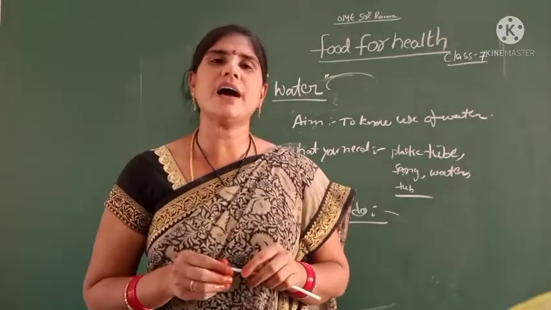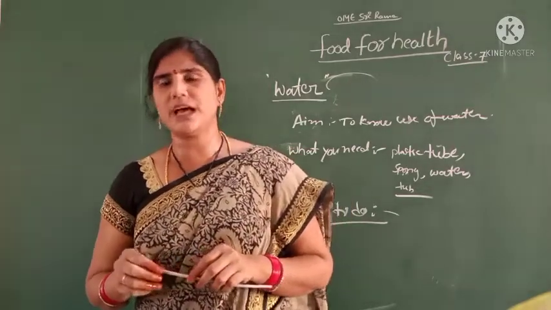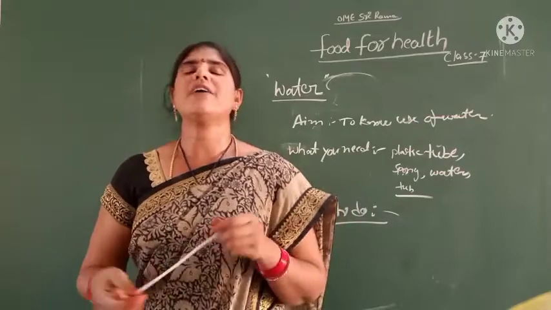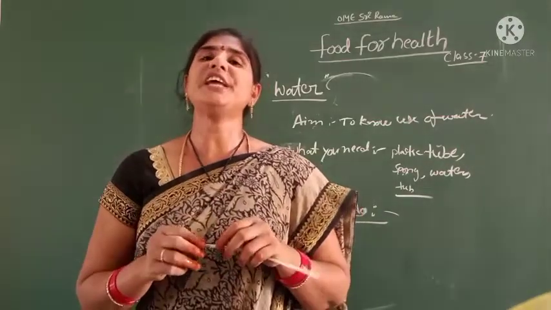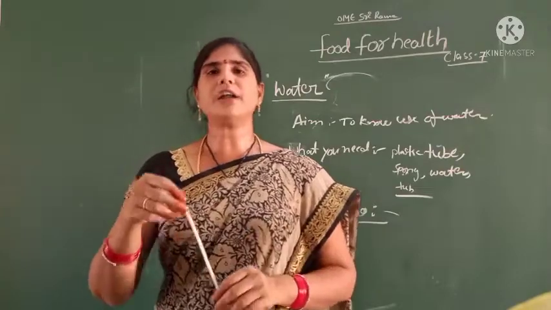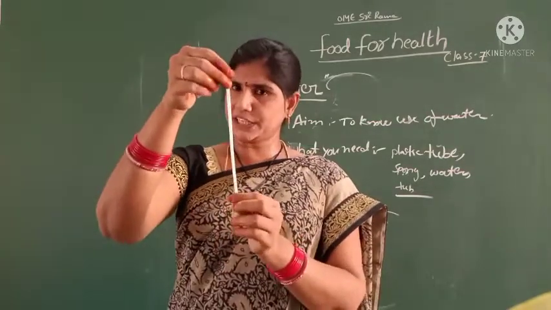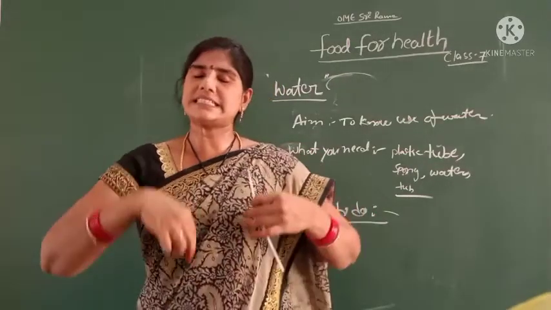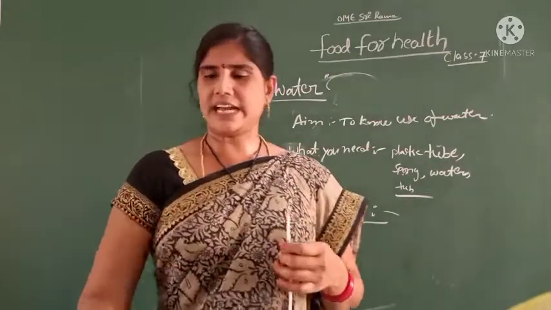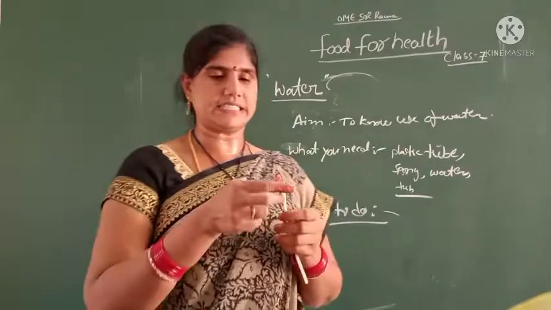What have you observed? We have observed that water moves freely in our plastic tube, just like in our digestive tract or intestine.